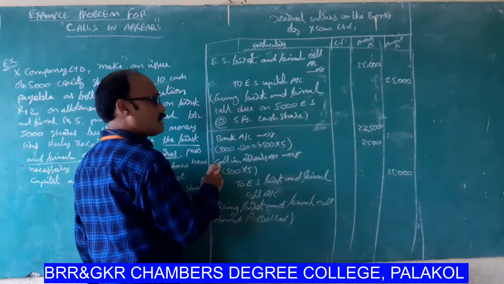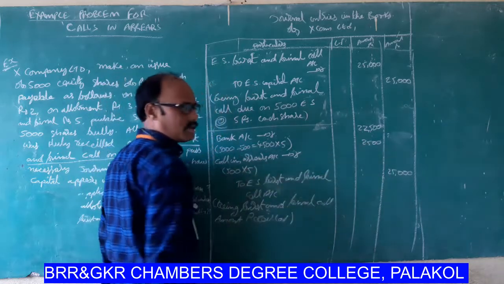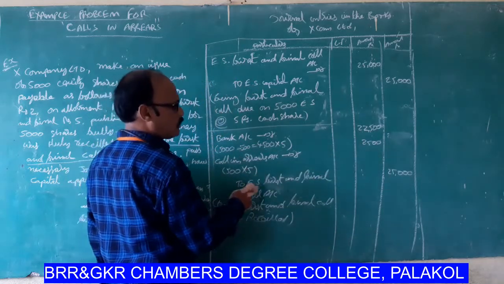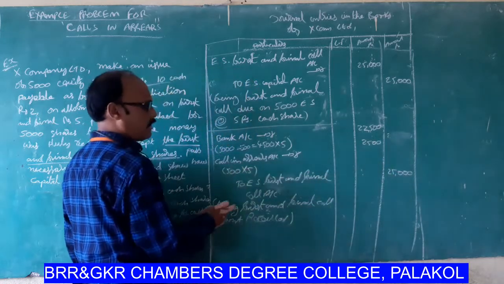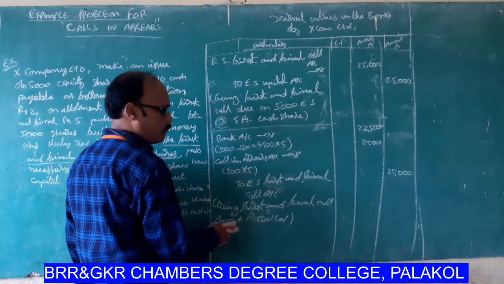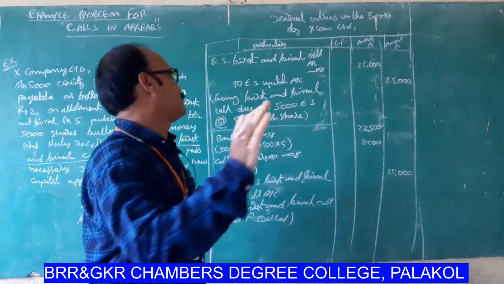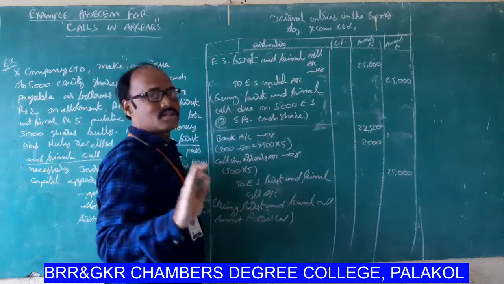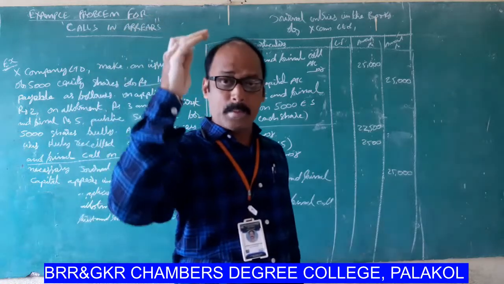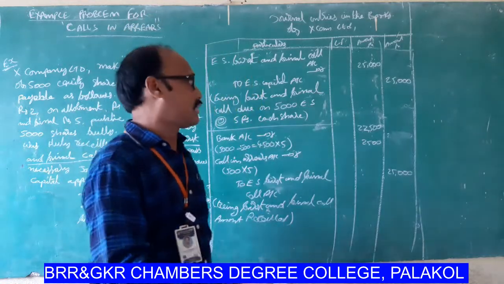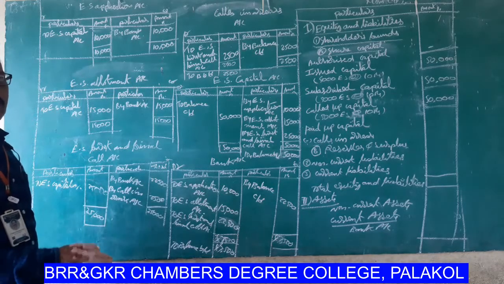Next one, calls in arrears account debtor, 500 into 5, that is equal to 2,500. Next one, to equity share first and final call account 25,000, being first and final call amount received. So these are all the general entries in the books of X Company Limited. Let us see the preparation of ledger accounts for these general entries. These are all the ledger postings for the above transactions.